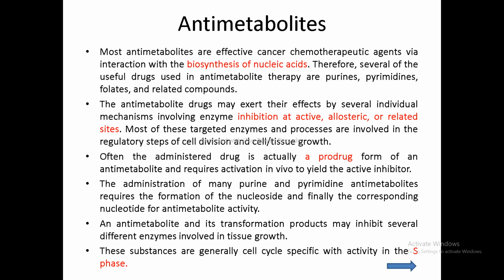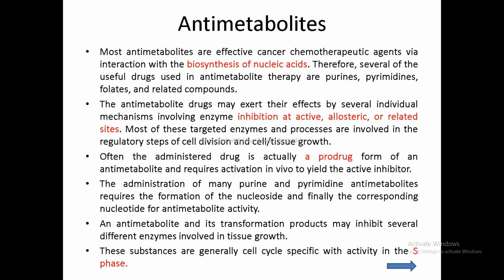As the name suggests, these agents inhibit the production of pyrimidine-based nucleotides, for example deoxythymidine monophosphate, that is dTMP. So these are the basic nucleotides, the purine-based and the pyrimidine-based nucleotides, and these antimetabolite antineoplastic agents inhibit them.